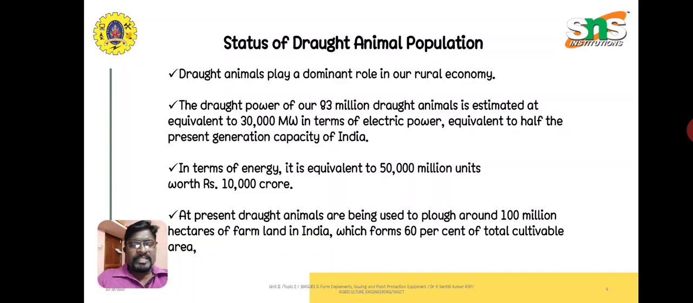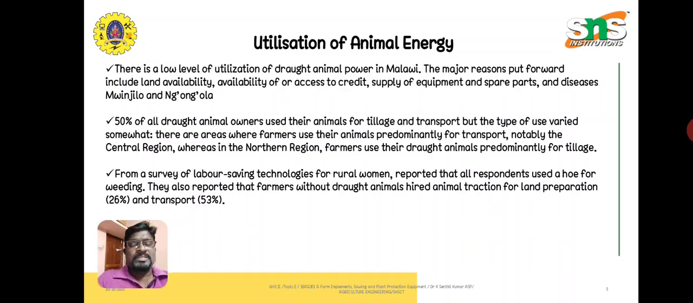Out of the total cultivated area in India, animal draft cultivation comes up to 60%. Just assume such a high amount is being used. Even though such a large number of draft animals are there, the utilization of the animals is restricted in many of the villages. We will see about these things. So there is a low level of utilization of draft animal power in the specified villages of Chhattisgarh. The major reasons put forward include land availability.